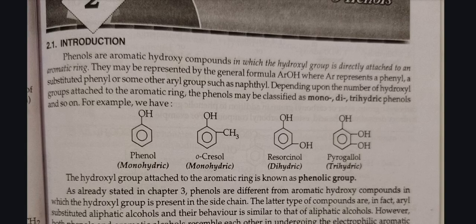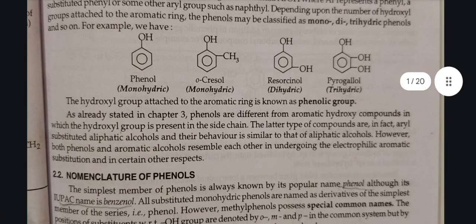For example, we have phenol, ortho-cresol, resorcinol, pyrogallol. The hydroxyl group attached to the aromatic ring is known as phenolic group. As already stated in chapter 3, phenols are different from aromatic hydroxy compounds in which the hydroxyl group is present in the side chain.